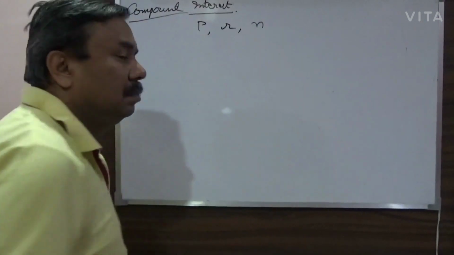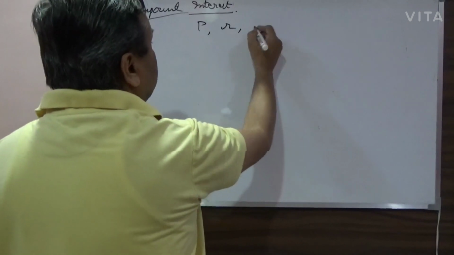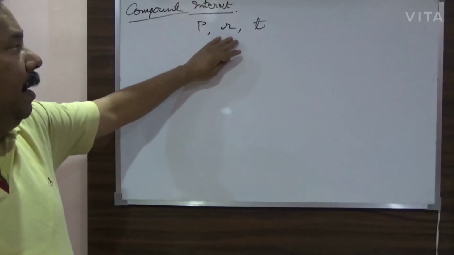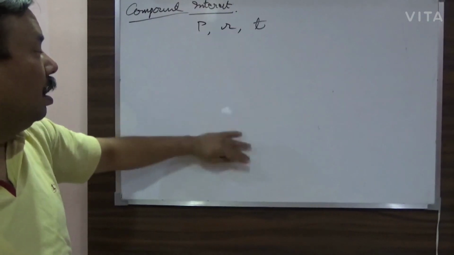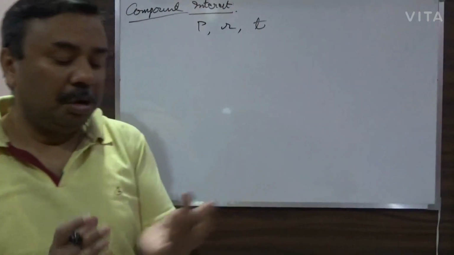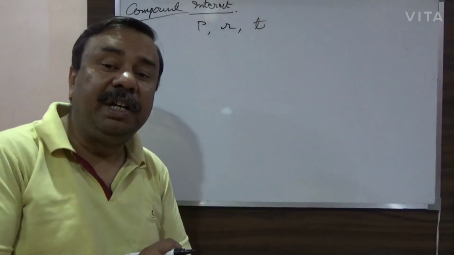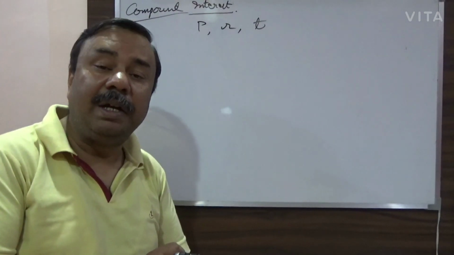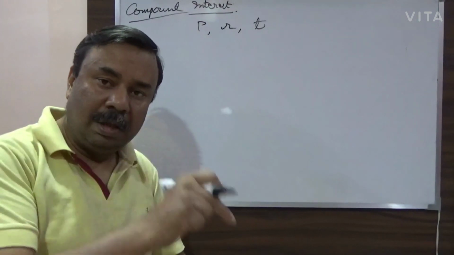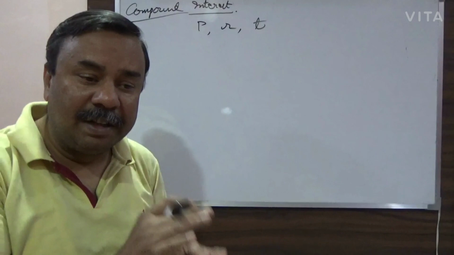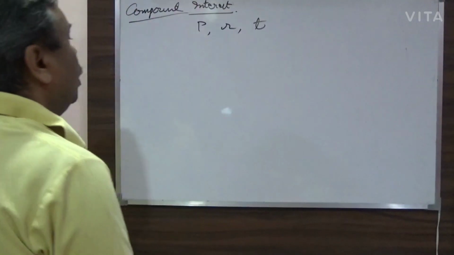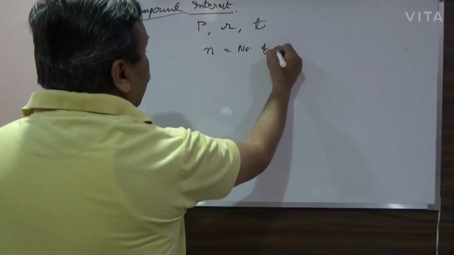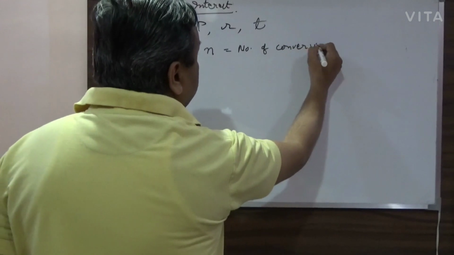But at the same time you should know the predefined period of time after which the interest has to be added to the principal to get the new principal. That is called the conversion period. So N will be taken as the number of conversion periods.